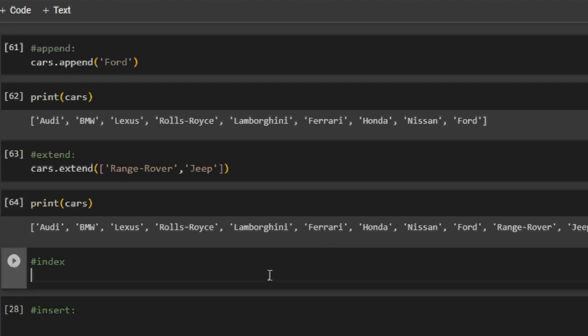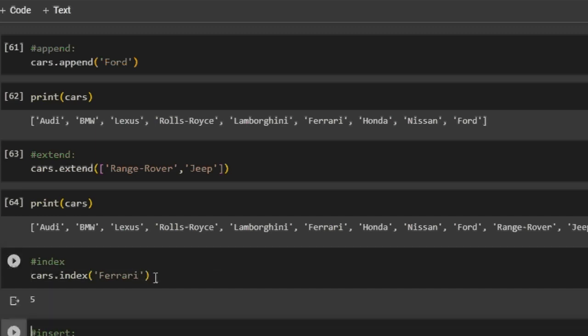Now let's say I want to fetch out the index of a particular item. Let's fetch out the index of Ferrari. So I will write cars dot index, and here I will be passing Ferrari, and if I run it I get the index as 5. Let's count it: 0, 1, 2, 3, 4 and 5. That's how you fetch the index number of any item in the list.